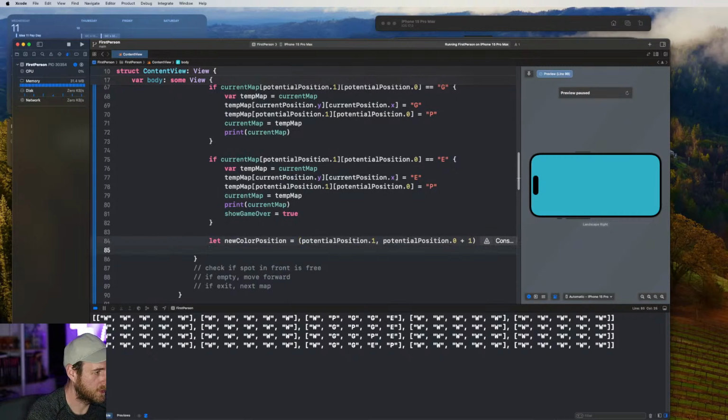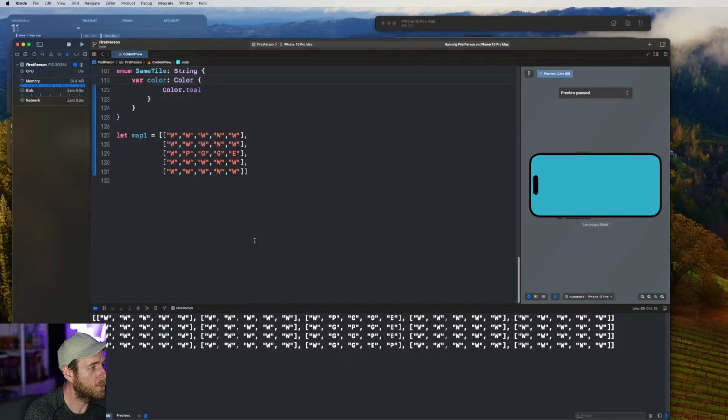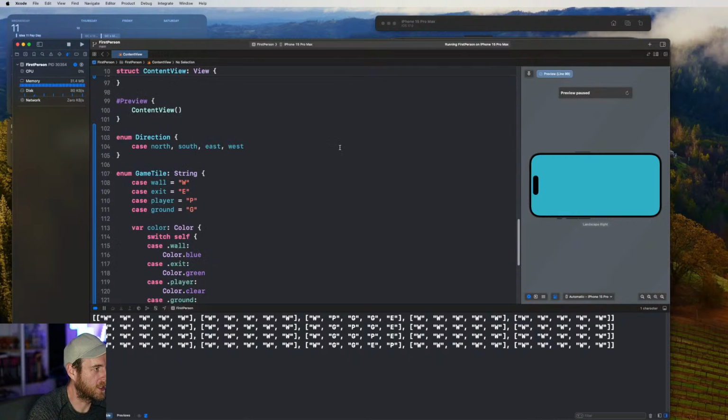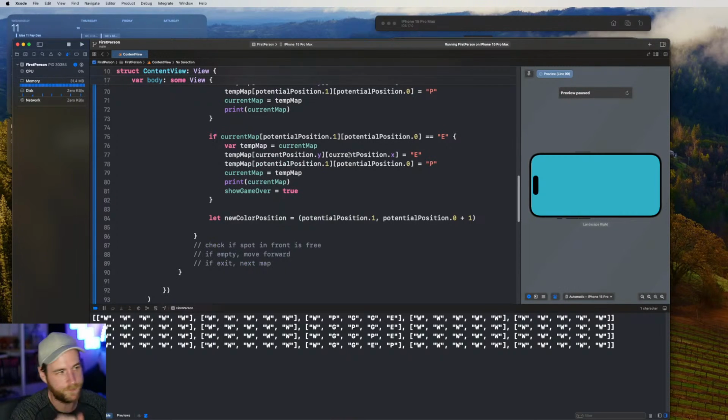And then what we need to do is use this position to get, so what I'm trying to do is, if the user is on this P and they've just moved to this G, right? I want to grab the next one over in the direction that they're facing. And if it's G, then it's going to be a ground color. When the player moves to this G, I want to grab the exit and then change the color of the screen based on that. You'll see what I mean.